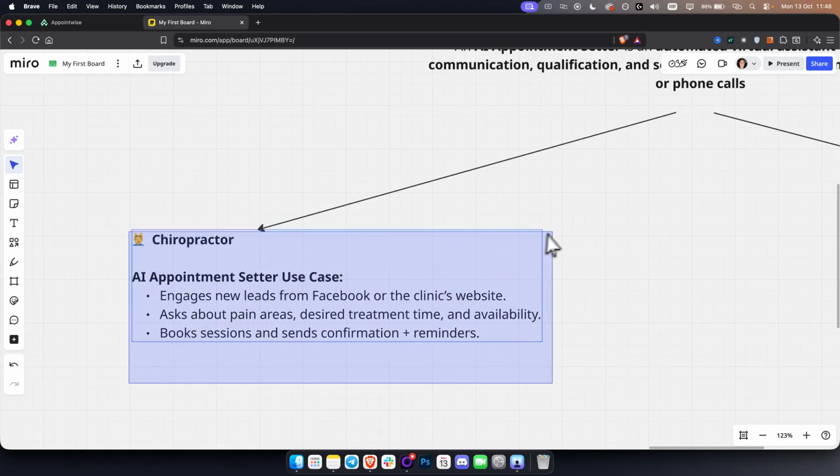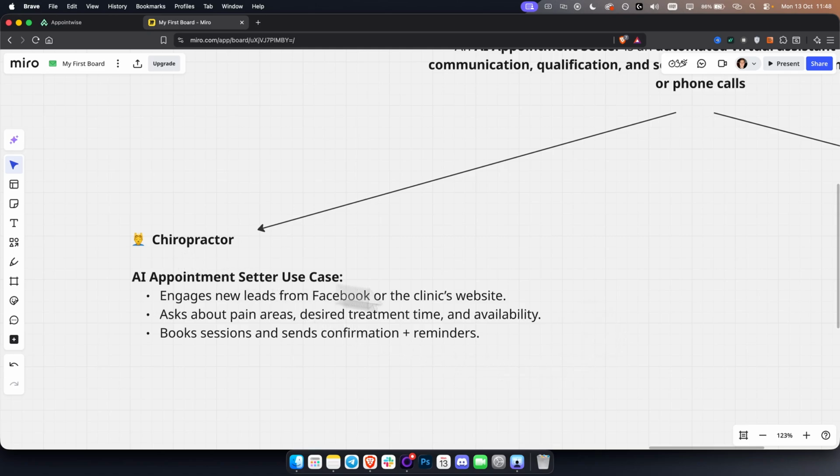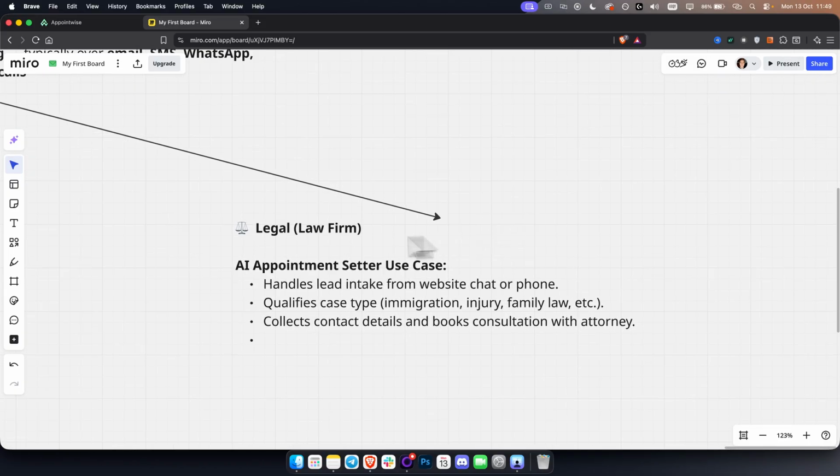Keep in mind, these two examples that I'm going to show you, chiropractor and the next one, legal, are just simple examples. There are many more businesses, especially local businesses, that you can sell this to, okay? Second is a law firm. For any law firm or anything legal, you can use an AI appointment setter to handle lead intake from a website, chat, or phone.